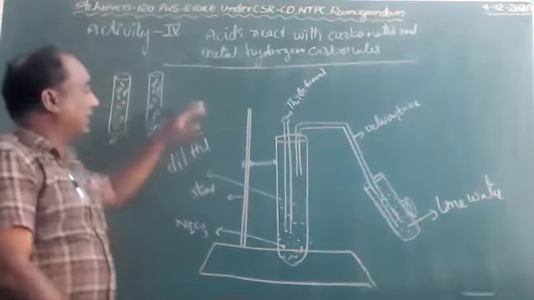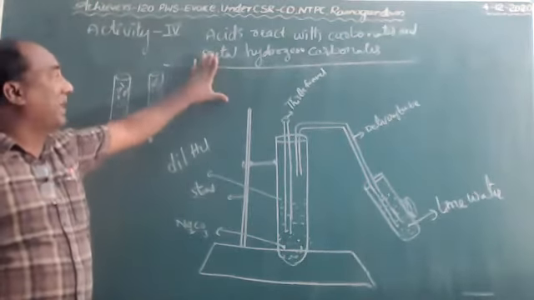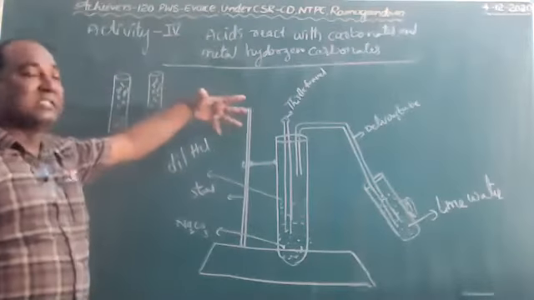So this is the diagram for this activity, children. Acids react with carbonates and metal hydrogen carbonates. Which gas is liberated? Let me see now.